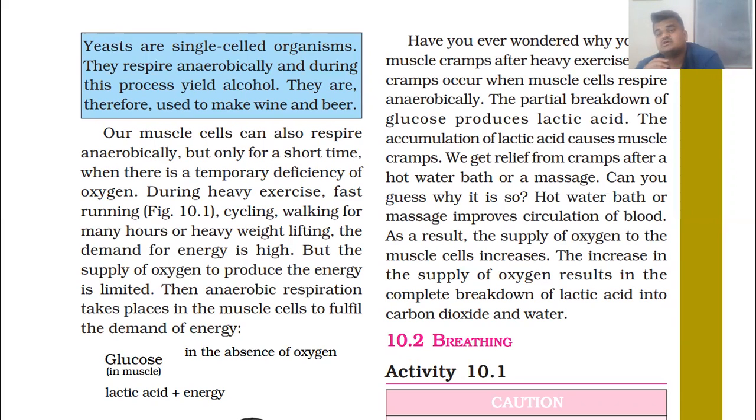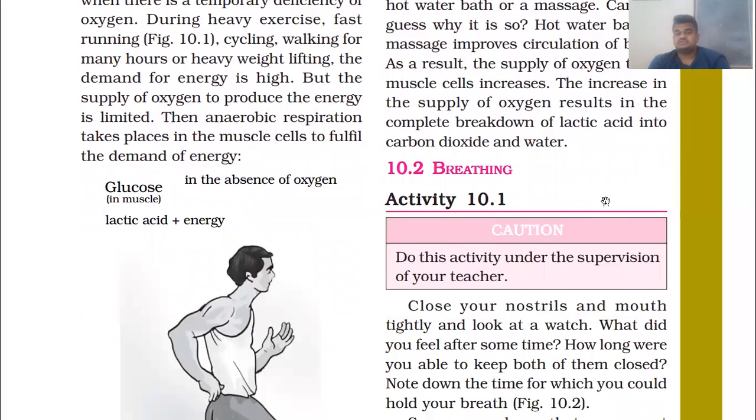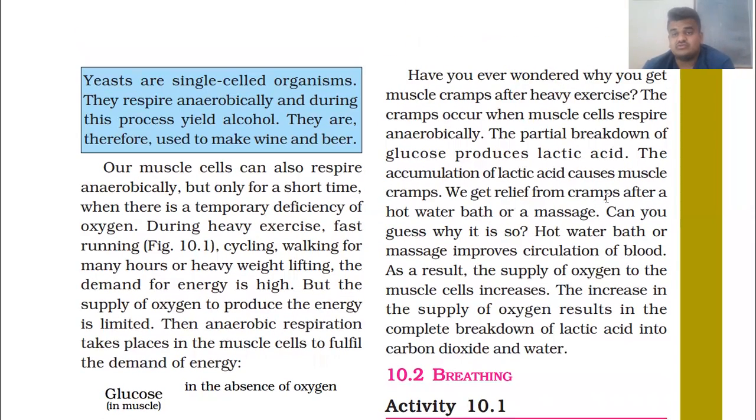While exercising, weightlifting, running, cycling, we need a greater amount of energy. So from glucose, in the absence of oxygen, we are getting lactic acid and energy. So what is lactic acid, and how is it helpful to us?